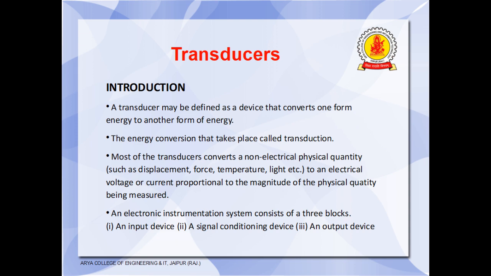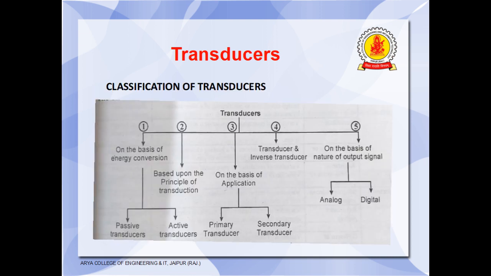Actually, an electronic instrumentation system has three blocks. One is the input device, one is the signal conditioning device, and one is the output device. Now we'll discuss the classification of transducers. Transducers may be classified on the basis of their application, their method of energy conversion, their nature of signal output, the kind of sensing element, that is mechanical or non-mechanical, and according to whether they are self-generating or externally powered units. So these are the different criteria on which transducers are classified. We will discuss these one by one.